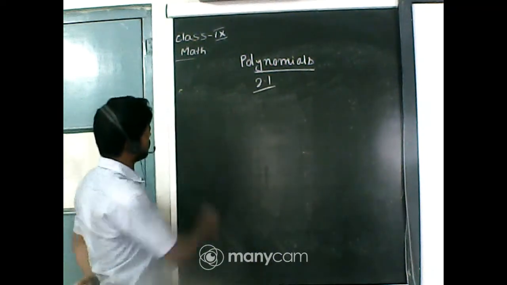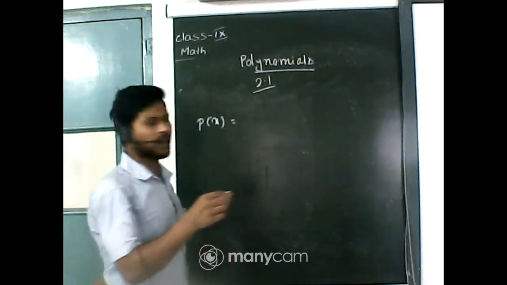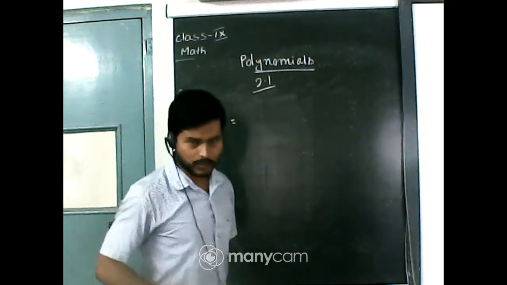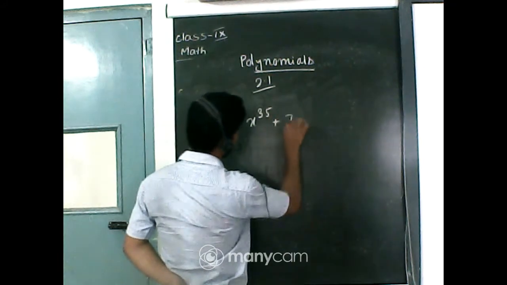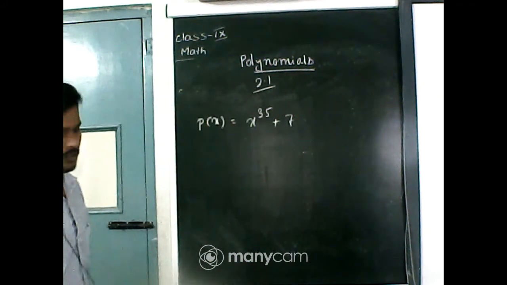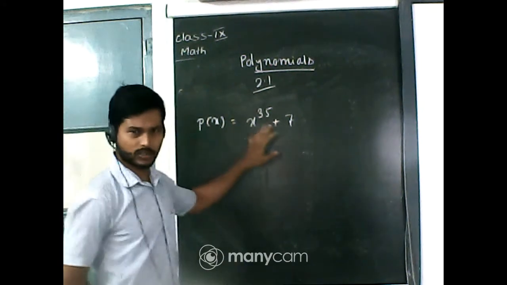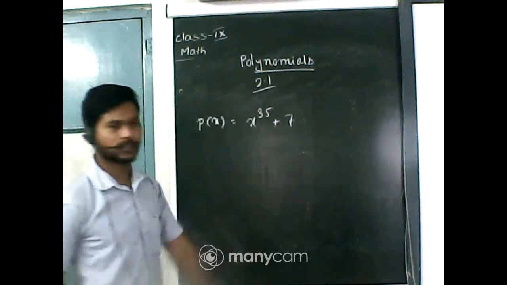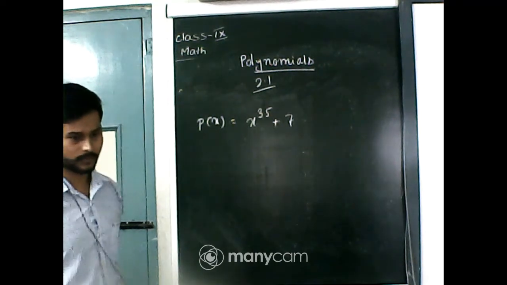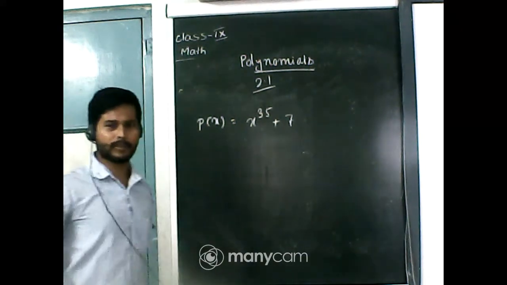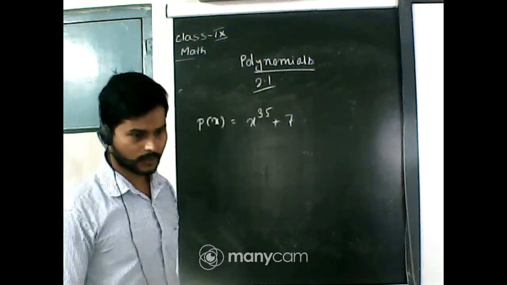Okay, I think a lot of students have given examples. I am forming one. Suppose p of x, we have to make a binomial of degree 35. So I am taking x to the power 35 plus 7. This is a binomial of degree 35 because it contains two terms, so it is a binomial, and the degree of the variable is 35. In a similar way you can make a lot of examples of binomials with degree 35.